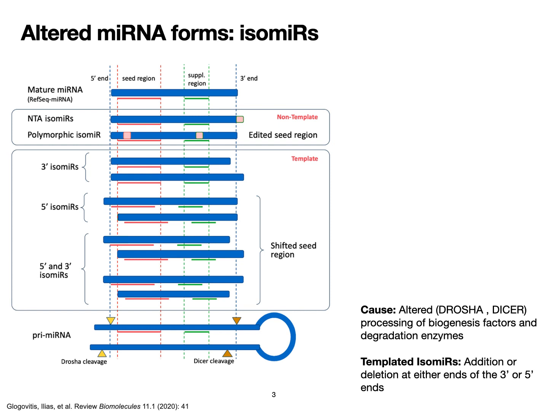Moreover, altered processing of the biogenesis factors and degradation enzymes leads to the generation of microRNA byproducts, or modified microRNA forms called isomiRs. In this study, we focus on the templated isomiRs. These have either an addition or deletion of a few nucleotides at either end, that is, either the 3' or the 5' end of the canonical mature microRNA form.